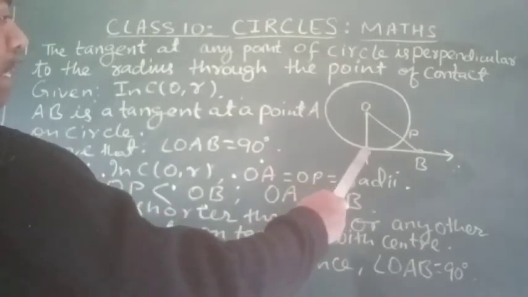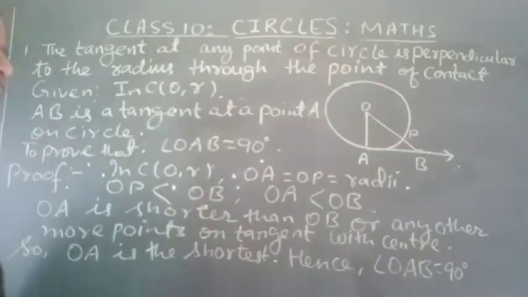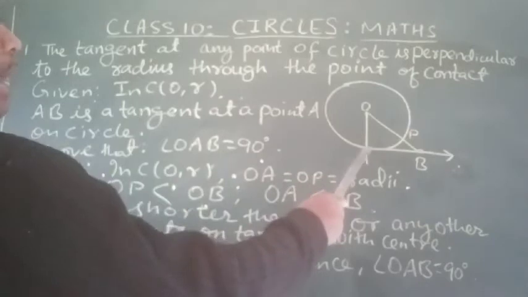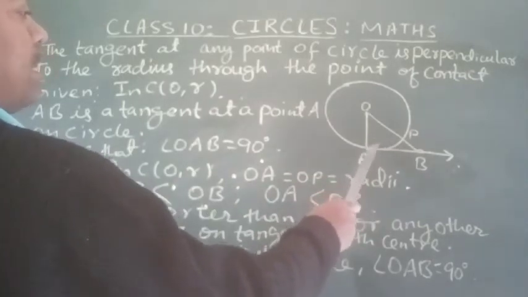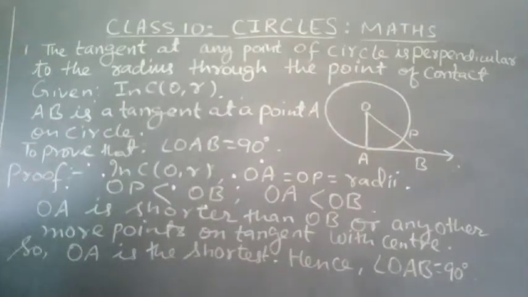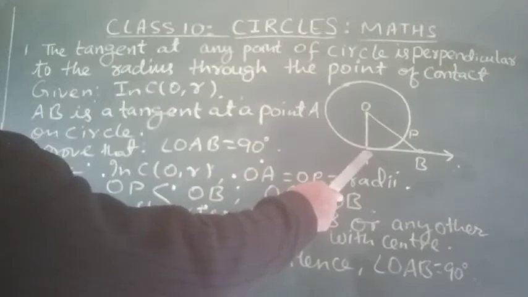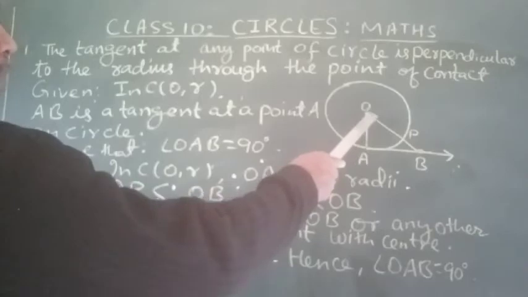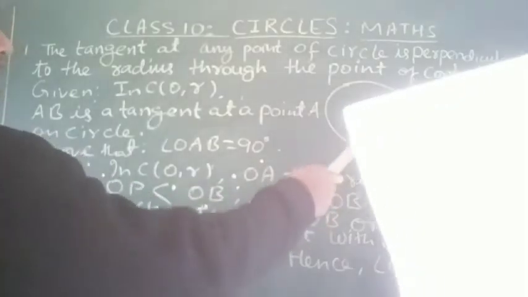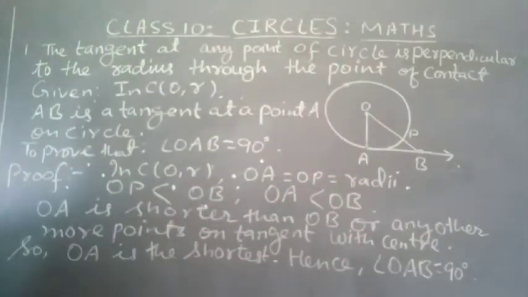A tangent is drawn at point A. We have to prove that OA is perpendicular to tangent AB, and here it is 90 degrees. When A is joined with the center as a radius, this radius will be perpendicular to the tangent. We have to prove this.